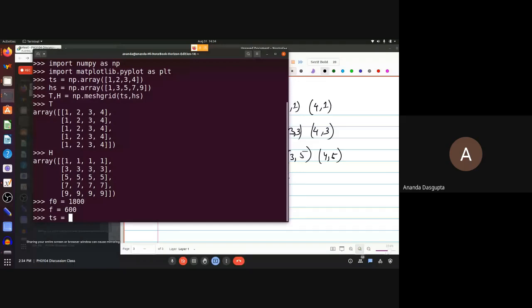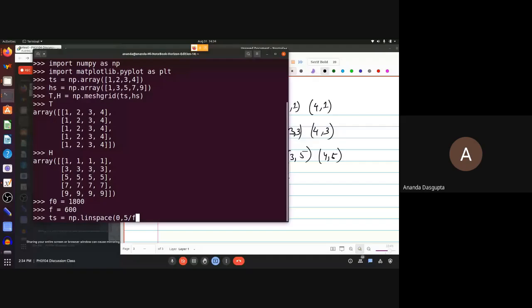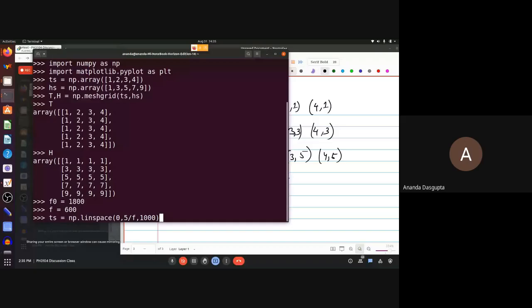So in Python, in NumPy especially, there's a very simple way of getting equally spaced numbers in an array. So what I do is use linspace. That's 5 by f is the total. So 0 is the initial time, 5 by f is the value of t. And what I do is put in, say, 1000 data points. So 5 periods, 200 points per period, so that I can get a reasonably good, accurate view of what's happening.